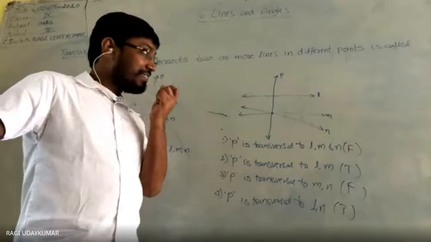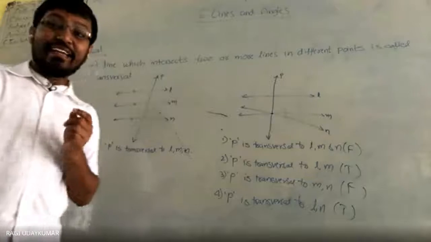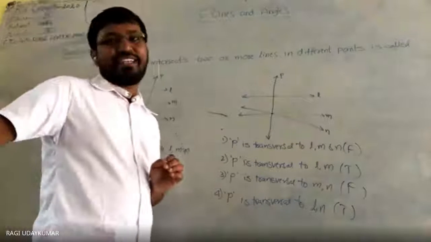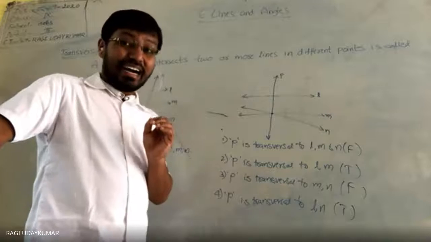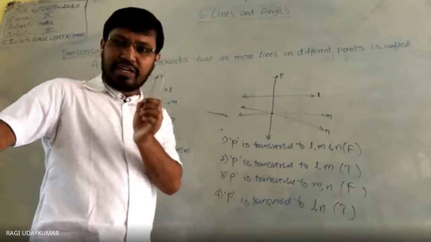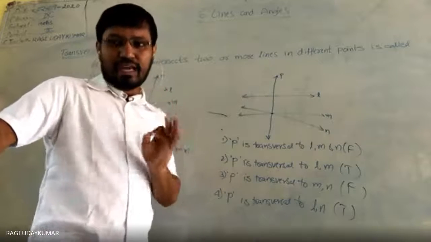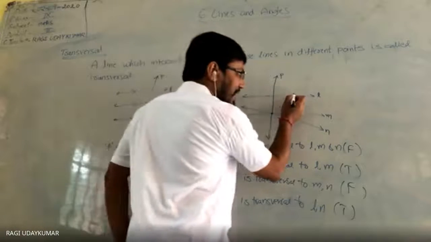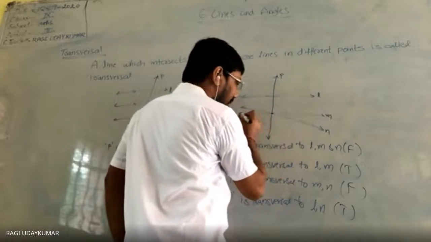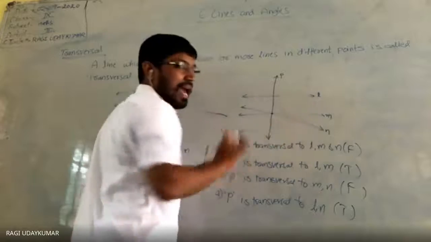No, sir. False. Yes, sir, it is a transversal. The figure is not clear here. Yes, sir, if you extend the line, see here I have not mentioned that they are parallel. It is looking like L and M are parallel.